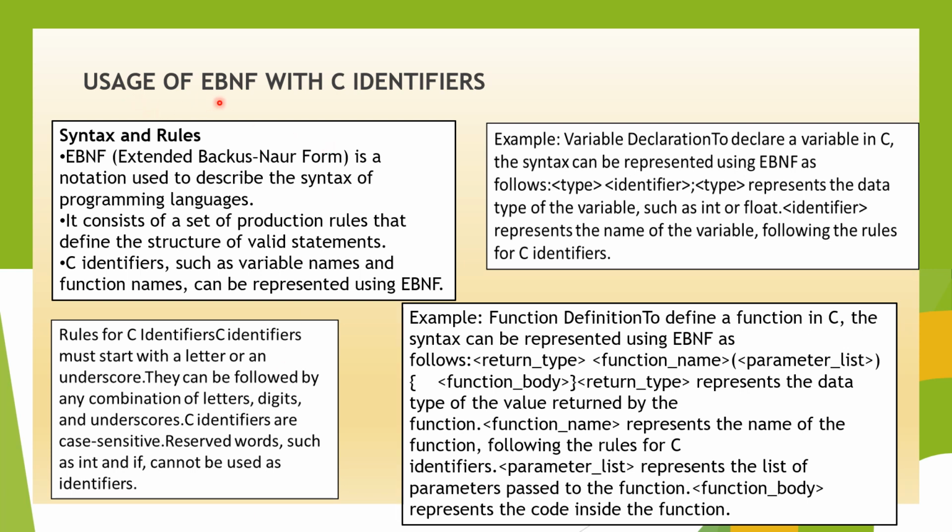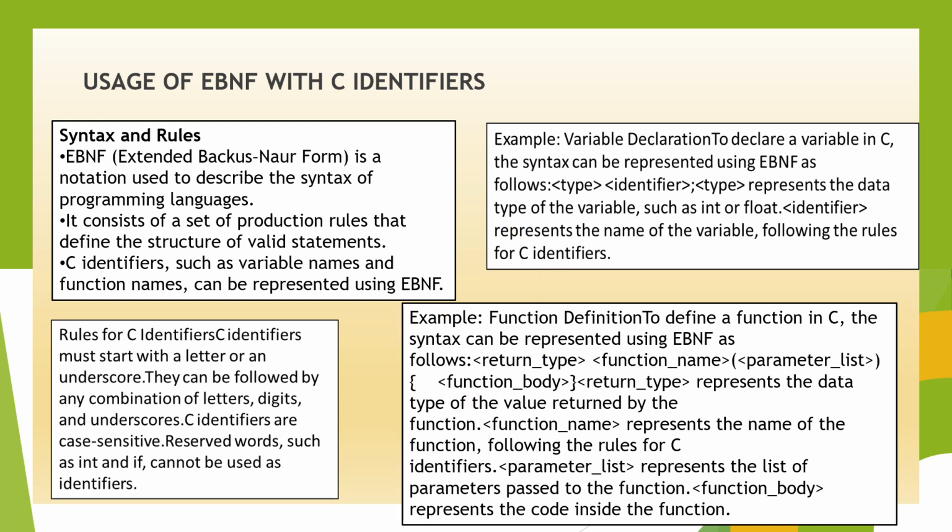Then we can see usage of EBNF with the C identifier. Syntax and rules: EBNF, extended Backus-Naur form, is a notation used to describe the syntax of programming languages. It consists of a set of production rules that define the structure of valid statements. Rules for C identifiers: they must start with a letter or an underscore. They can be followed by any combination of letters, digits and underscores. Here some examples are also given.